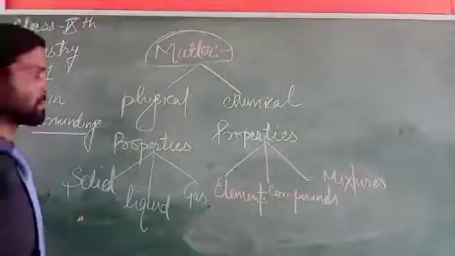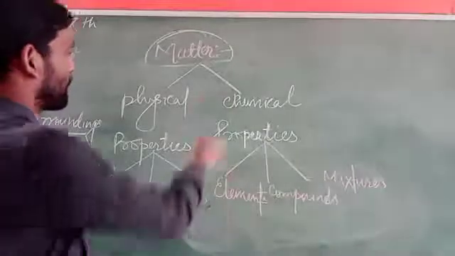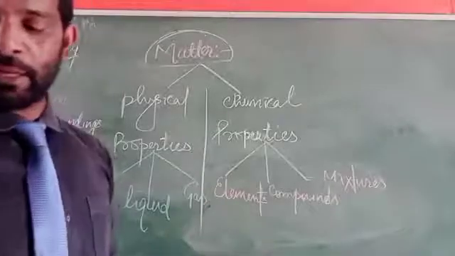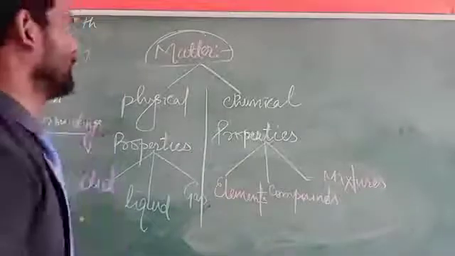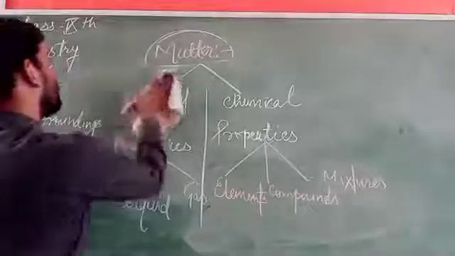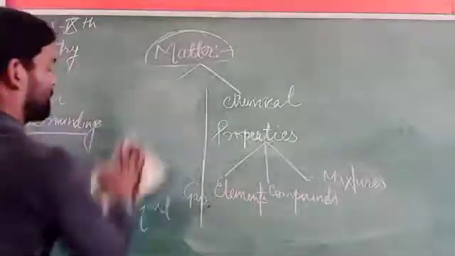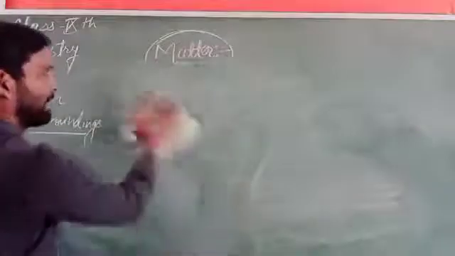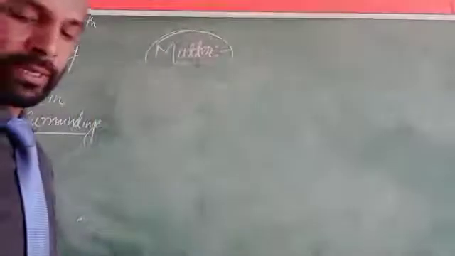Matter is considered to be made up of very tiny particles. How can it be proved that matter is made up of very tiny particles?